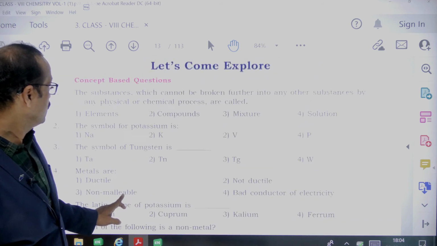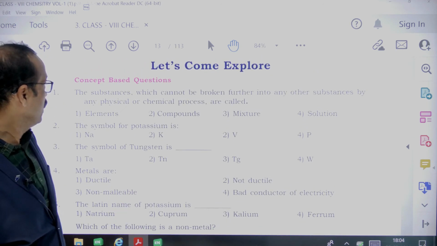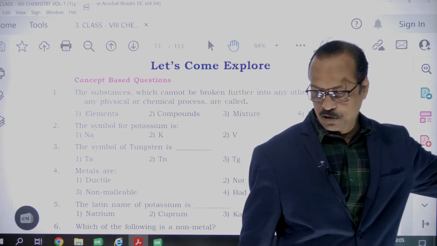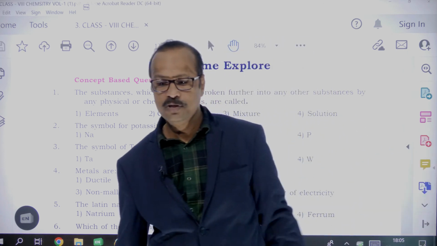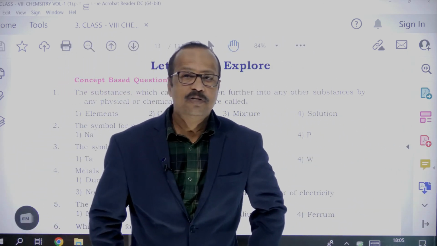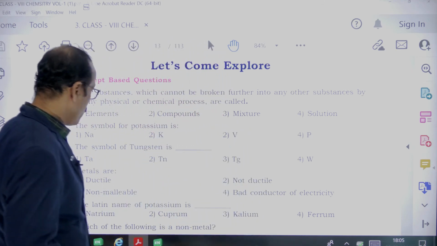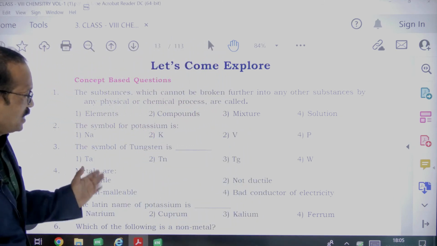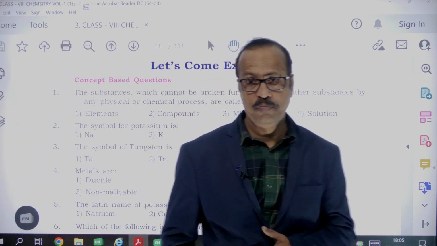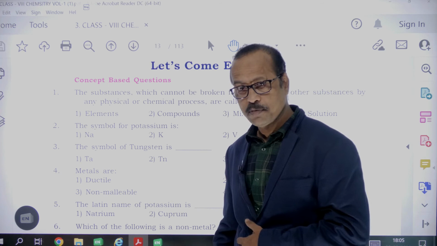So here there are some exercises. You have to do this exercise, and if you want me to do it, I'll also do it. Now, only 5 minutes are left for our class. I hope you can do all these things. It's a very simple exercise. So you can do this, right? If you have any doubts, I'll explain to you.